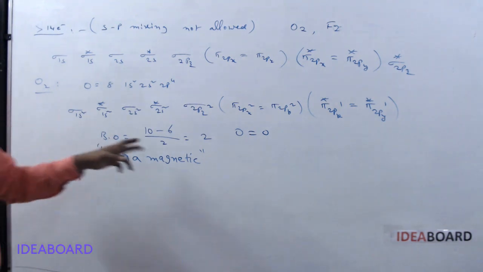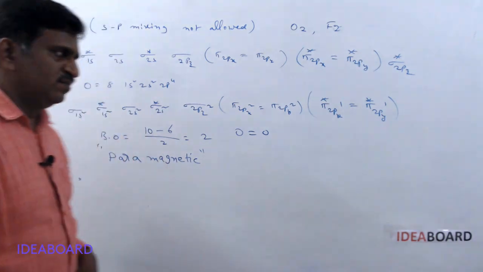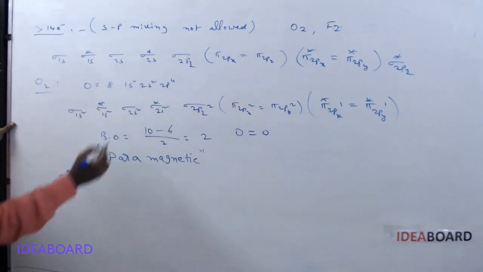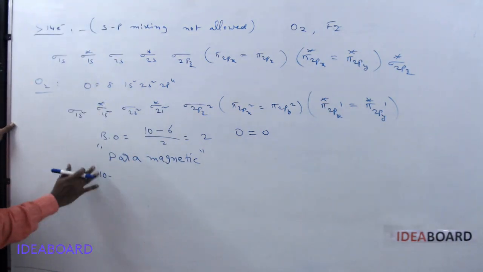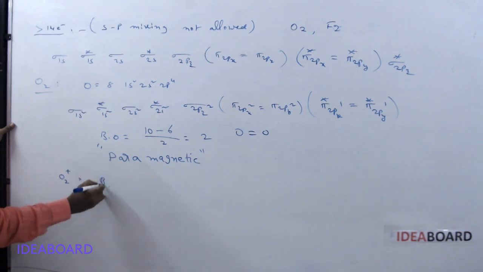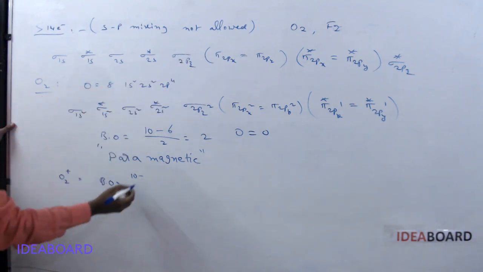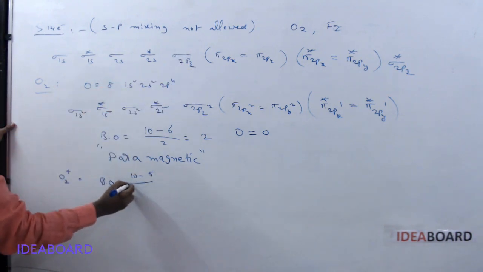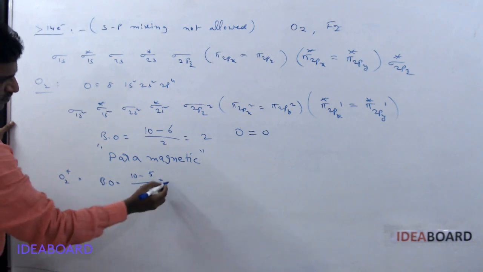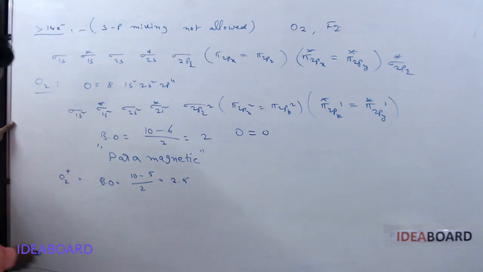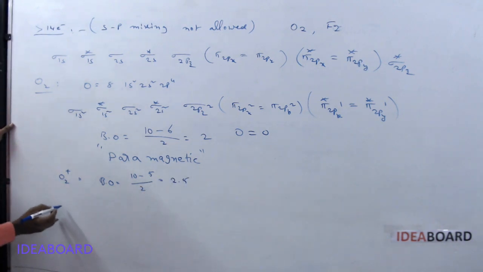And next, suppose if O2 plus is taken. O2 plus means what? You remove one electron from this. Then what is the bond order? I am writing the bond order. Here O2 plus bond order is equal to, bonding electrons do not change, antibonding only decreases. 10 minus 5 by 2. So it is equal to 2.5. And next, O2 minus.